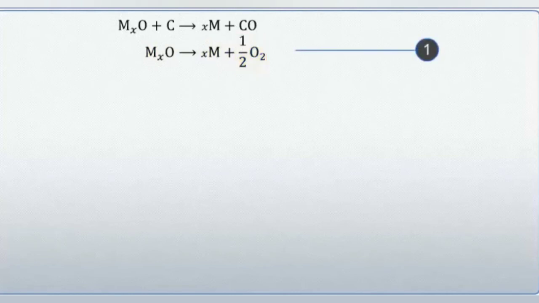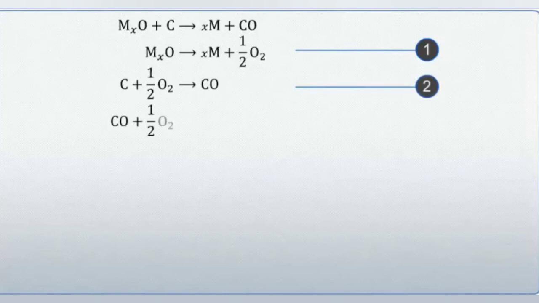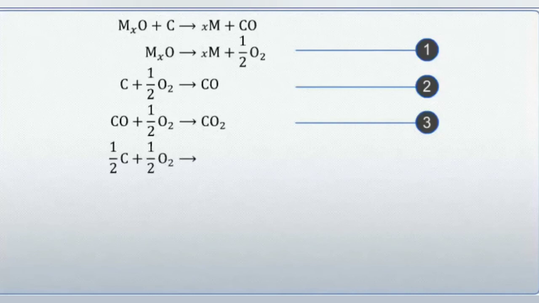The liberated oxygen is taken up by the reducing agent. If carbon and carbon monoxide are used as reducing agents, then the reactions can be represented as C plus half O2 gives CO, CO plus half O2 gives CO2, and half C plus half O2 gives half CO2.